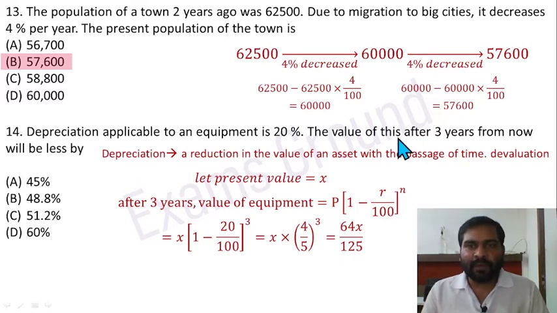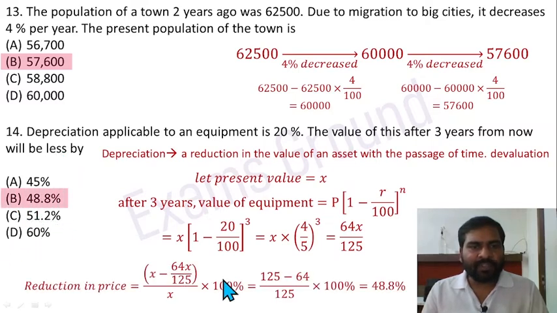It is asking for the value of this after 3 years from now will be less by which percentage. Convert to percentage, reduction in price. So the current price is x. After 3 years it would be 64x divided by 125. x minus this value, divided by x, into 100 to convert into percentage. x is going to be cancelled out. 1 minus 64 divided by 125. So 125 minus 64 divided by 125 multiplied by 100% equals 48.8%. Option B is correct here.